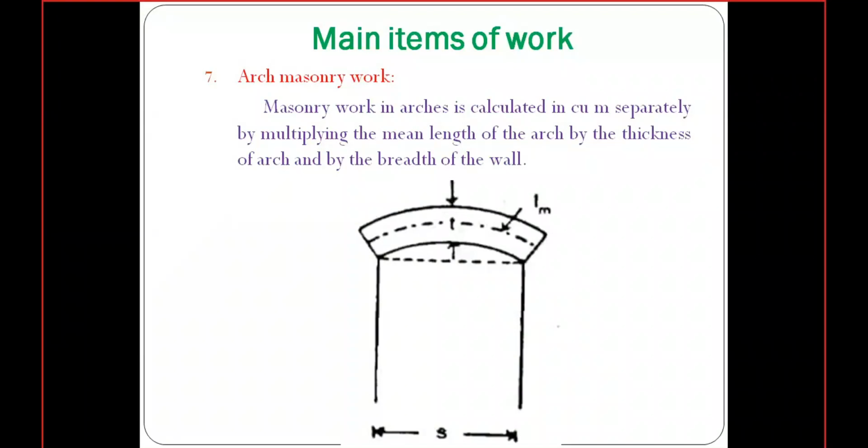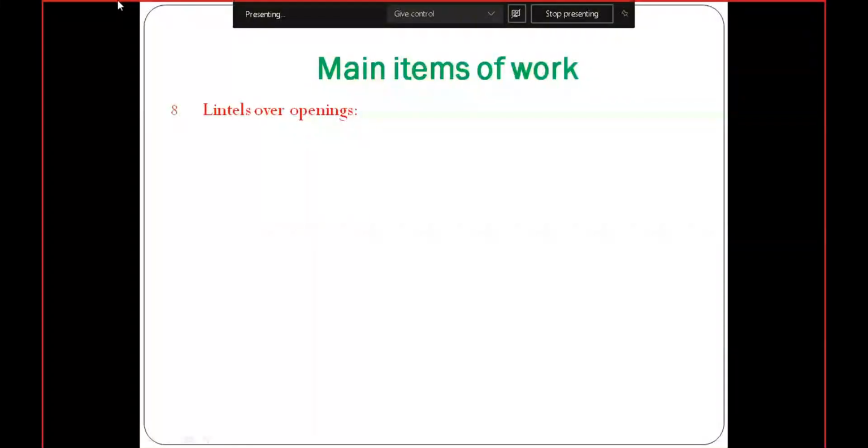Coming to the next one, lintels over openings. Lintels may be RCC, that means reinforced cement concrete, or in some cases RB, meaning reinforced brickwork. I will show you the picture, no problem.